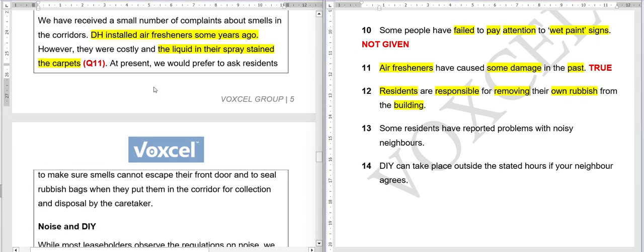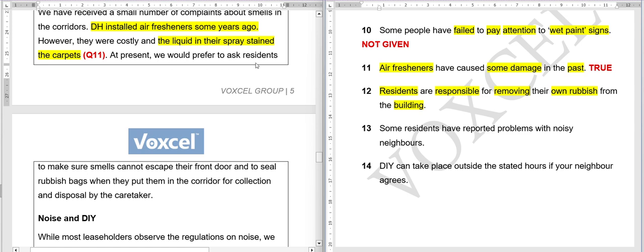Okay, let's see. At present, we would prefer to ask residents to make sure smells cannot escape their front door, and to seal rubbish bags when they put them in the corridor for collection and disposal by the caretaker. Okay, here is about their rubbish bags, their garbage. So you have some time to tell me the answer, and your time starts now.